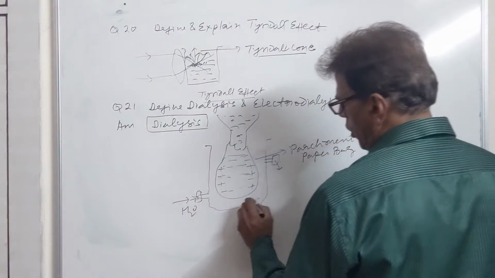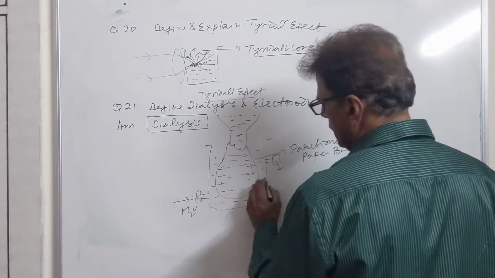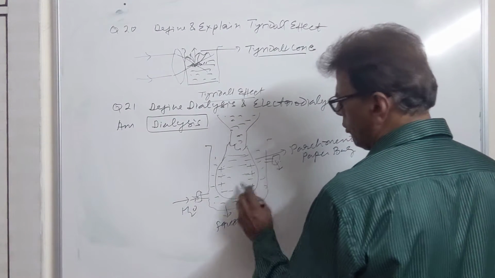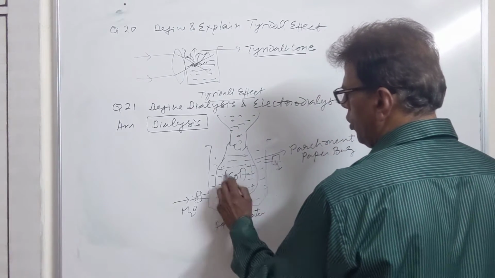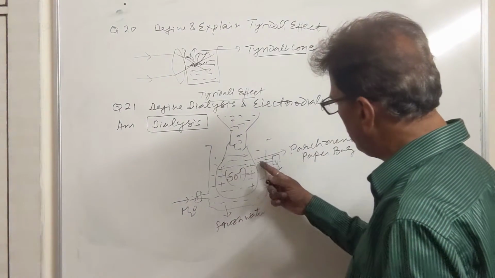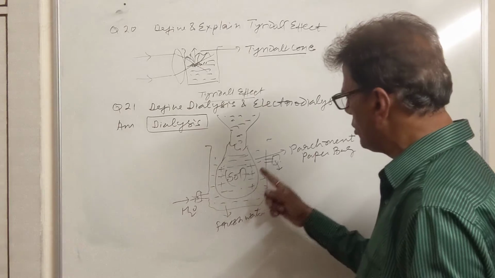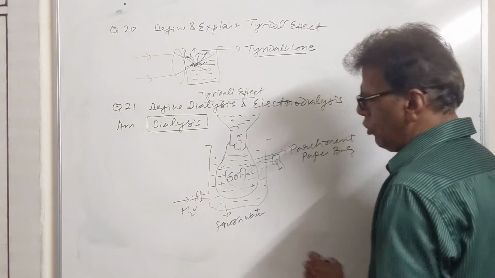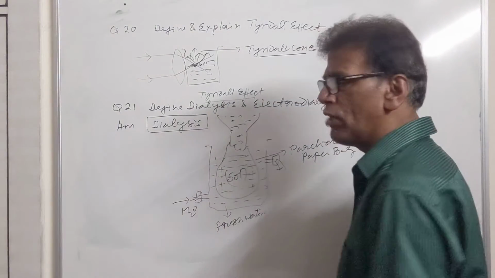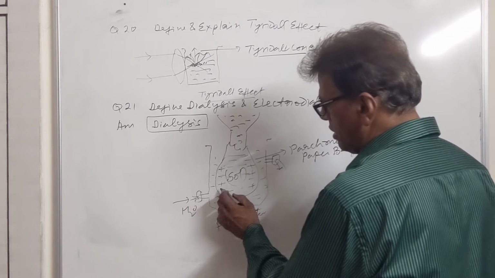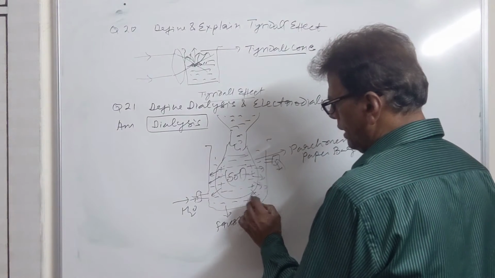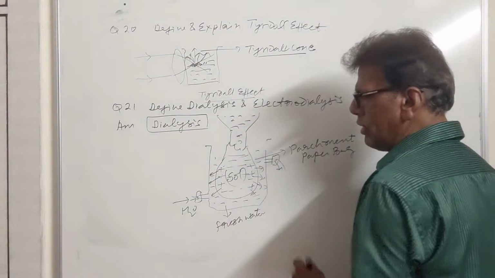So now outside this parchment paper bag, this is a fresh water which is always deficient in electrolytic ions, but this colloidal solution is always rich in electrolytic ions. So when fresh water comes here, it will wash away all the electrolytic ion which will come out of this bag and you will take them out. So what happens here, when parchment paper containing colloidal solution is dipped in the fresh water, then electrolytic ion, due to concentration gradient, they will start diffusing out of this bag,